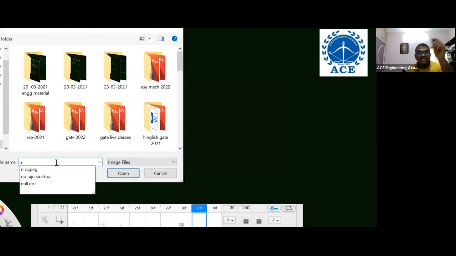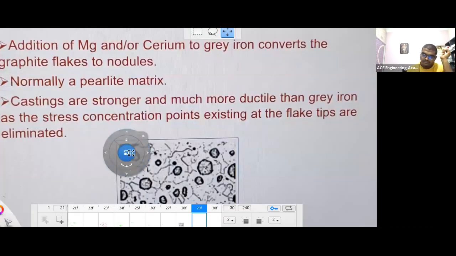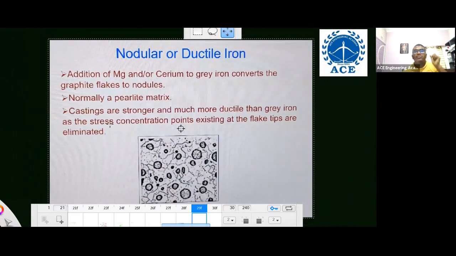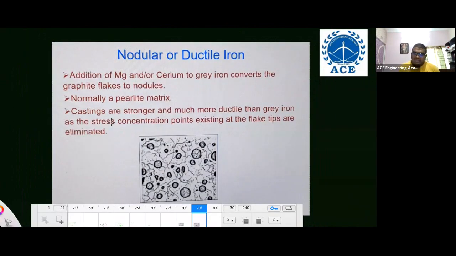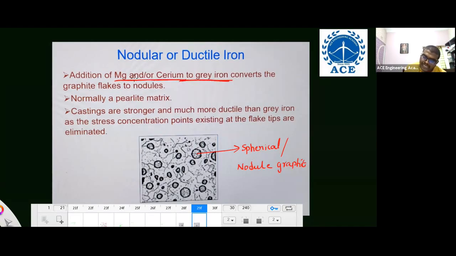Then the second one, nodular cast iron. In nodular cast iron, graphite is present as spherical or nodular graphite. This is the graphite. What is the shape of the graphite in nodular cast iron? Spherical or nodular. How can we get this nodular cast iron? Listen carefully: magnesium and cerium. By adding magnesium and cerium to the gray cast iron, we will get nodular cast iron.